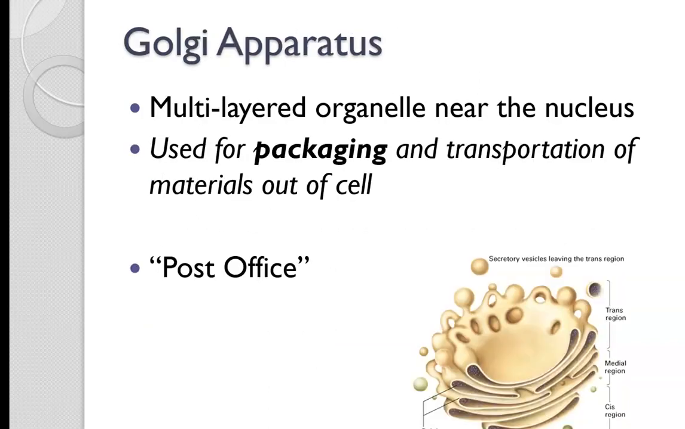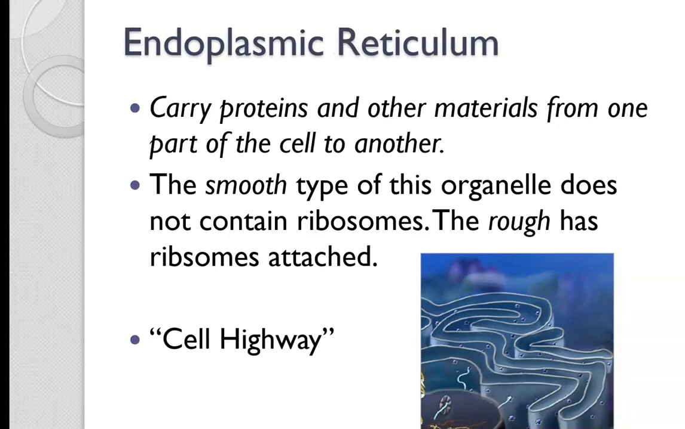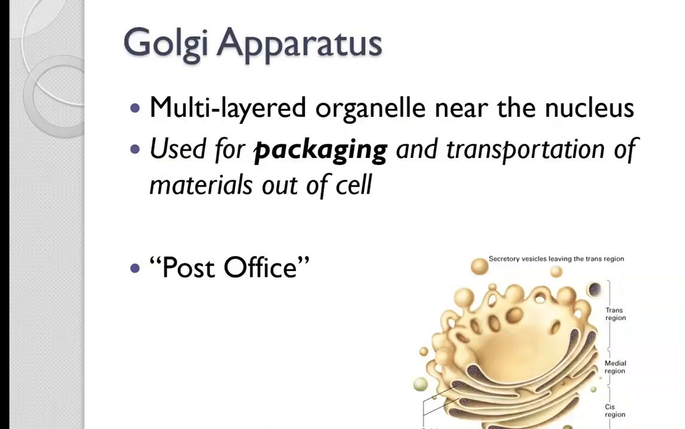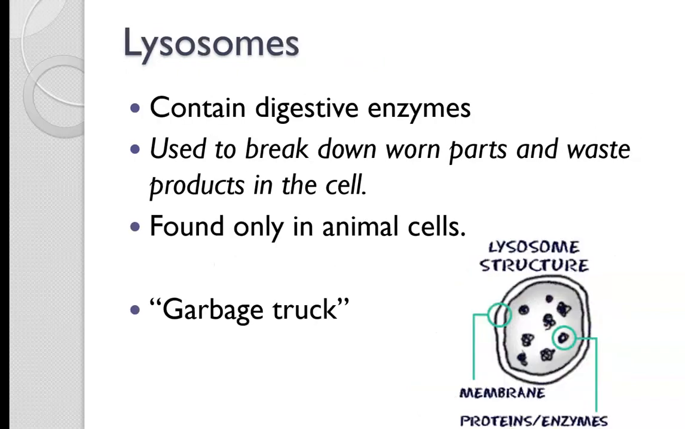And the Golgi, that organelle is found in only animal and plant cells. The Golgi apparatus is like a post office of the cell, so it packages and transports materials out of the cell, and Golgi apparatus is found only in plants and animals. It's a membrane-bound organelle. So remember, bacteria cells don't have any membrane-bound organelles.